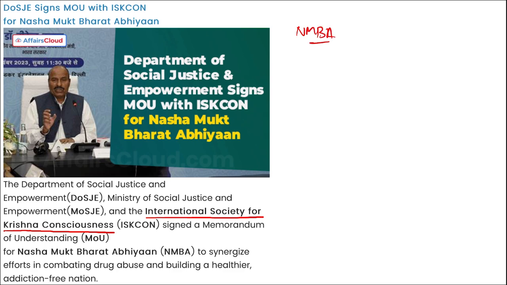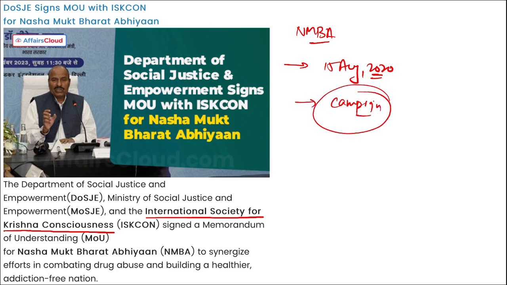Then, if we talk about this Nasha Mukt Bharat Abhiyan, it was launched on 15th August 2020 by the Ministry of Social Justice and Empowerment, and it was a campaign basically to help reduce substance abuse or drug abuse. This will create awareness about the ill effects of substance abuse among the youth, right?